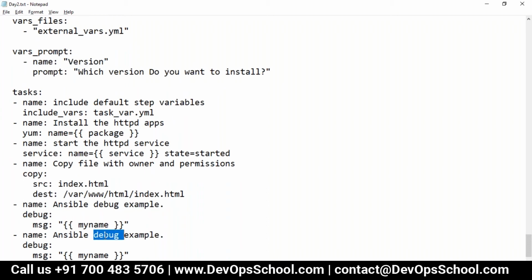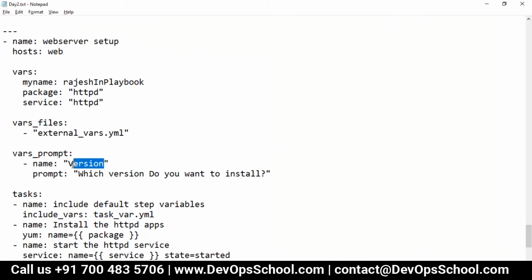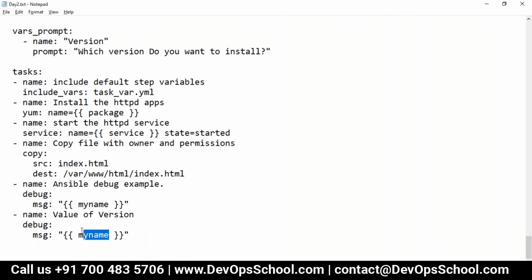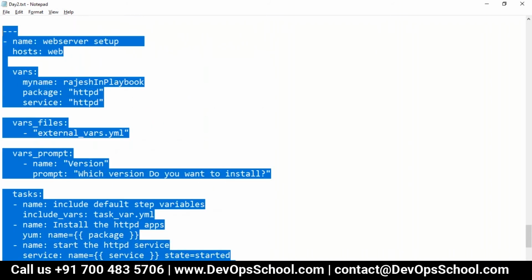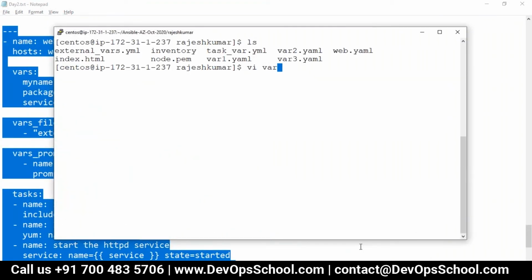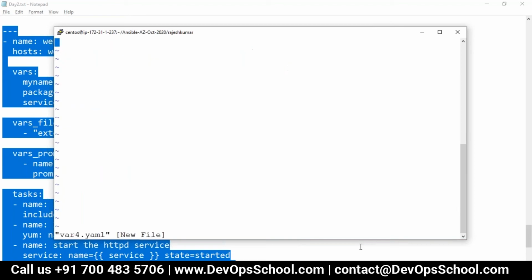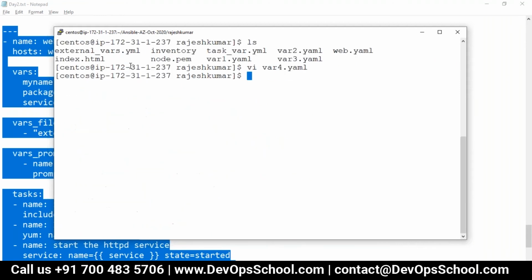So Ansible, value of version, see here. What is the variable name? Version. And look at this, this will become a variable. So copy as it is. See, it's very easy if you start well with that. Now you see here, simple. I have all these variables apart from this version. I'm prompting it, and run it. Change the var 4.